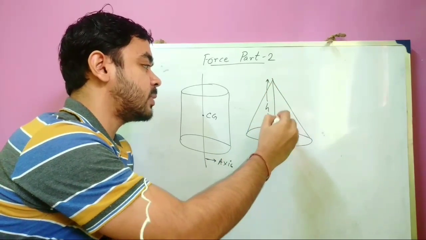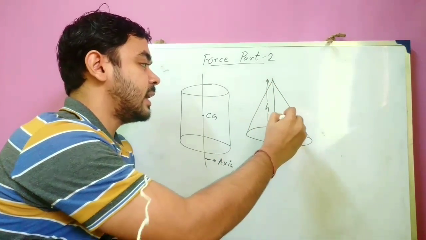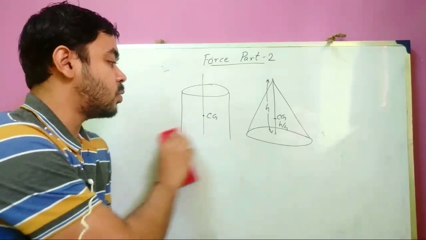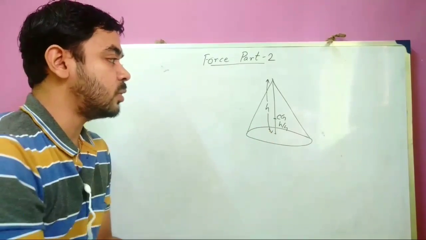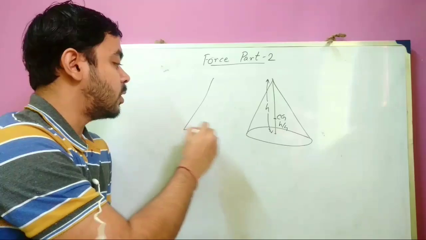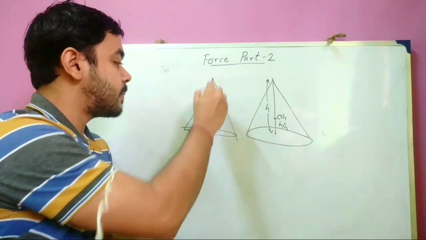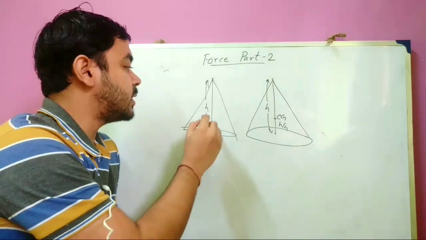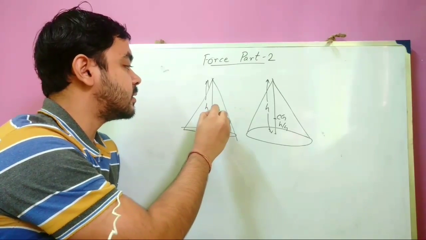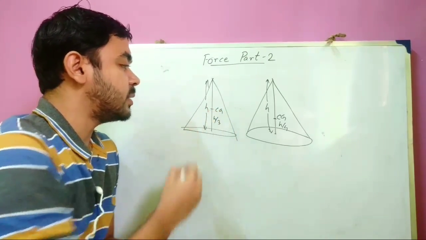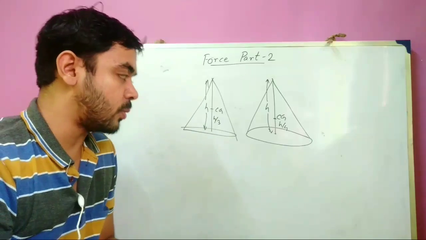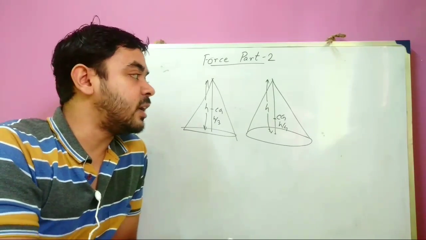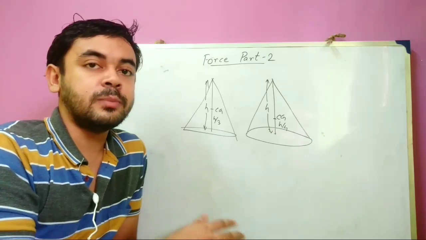Now, for a hollow cone, suppose this height is h, the center of gravity will be at a height h/3 from the base on the axis of the cone. Okay, so these are the positions of the center of gravity of some well-known, regular bodies.